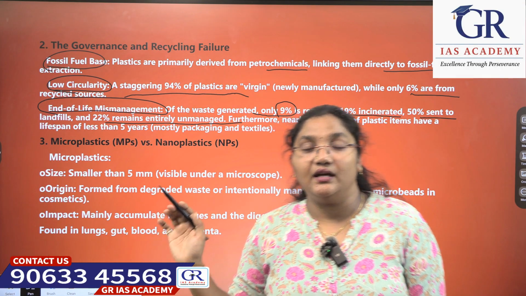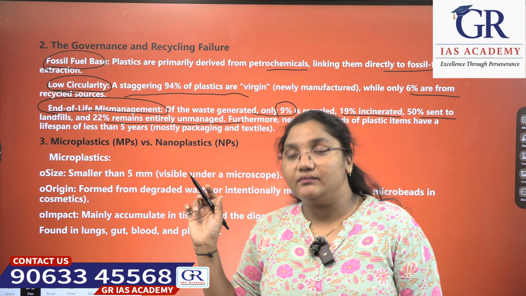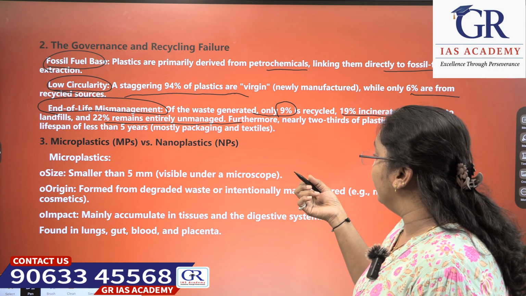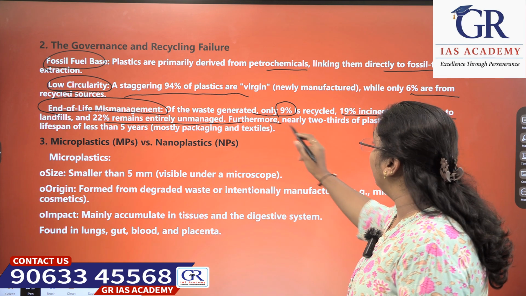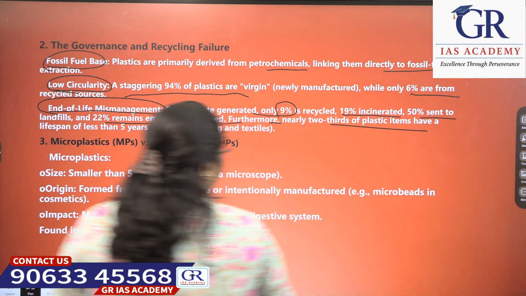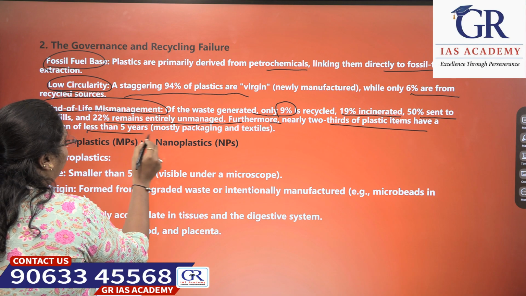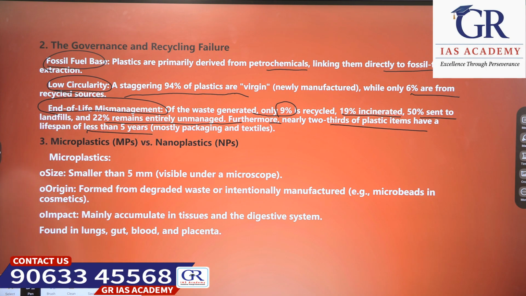It is left like that. It is not degraded, nothing is done to it. What happens furthermore? Nearly two-thirds of plastic items have a lifespan of less than how many years? 5 years. Mostly in the packaging and textile industries.